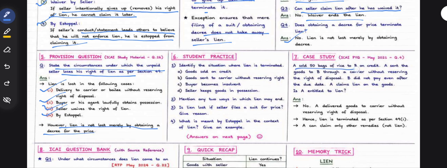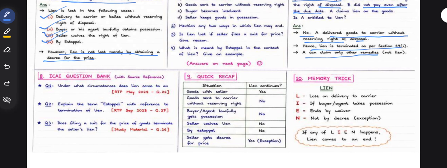A sold 50 bags of rice to B on credit. A sent the goods to B through a carrier without reserving the right of disposal. B did not pay even after the due date. A claims lien on the goods. Is A entitled to lien? No. A delivered the goods to the carrier without reserving the right of disposal. Hence, lien is terminated. A can claim other remedies, not lien.